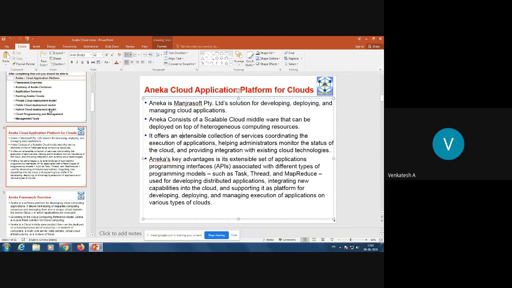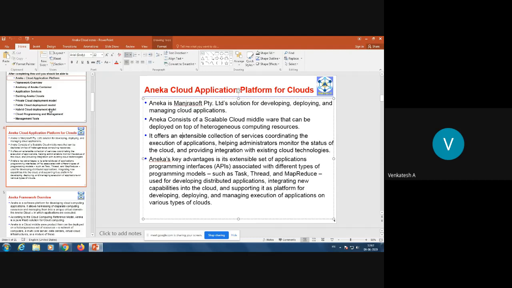Then at the same time, just like any other cloud, it is also scalable and extensible, and it provides a host of APIs using which you can integrate your applications with other cloud platforms as well. That is made possible. It offers an extensible collection of services coordinating the execution of applications, helping administrators monitor the status of the cloud, and providing integration with existing cloud technologies. So that means when you develop an application and host it on Aneka Cloud, you can integrate that with the existing cloud technologies.